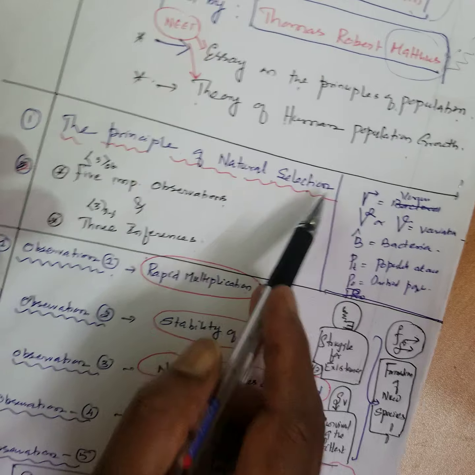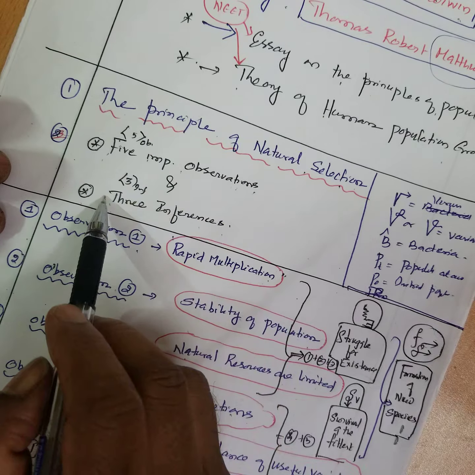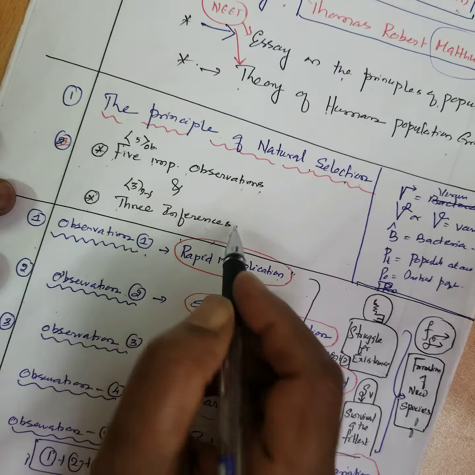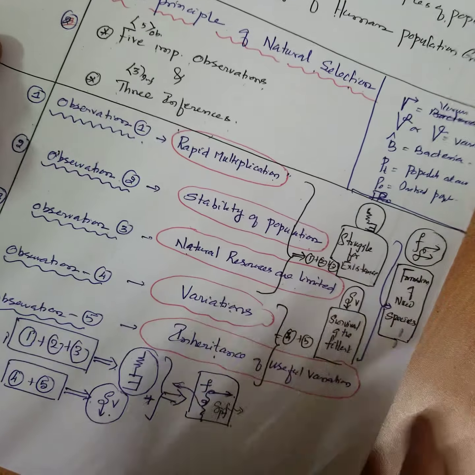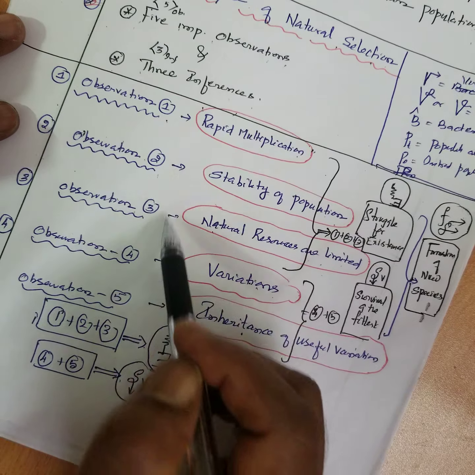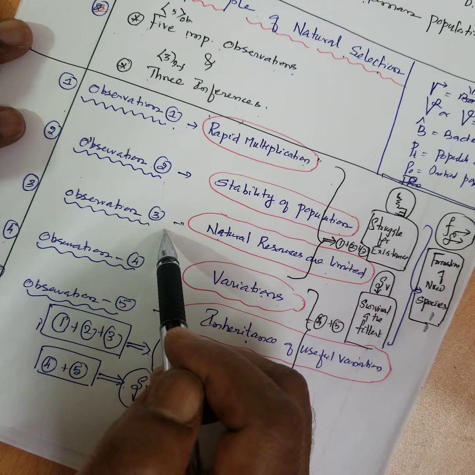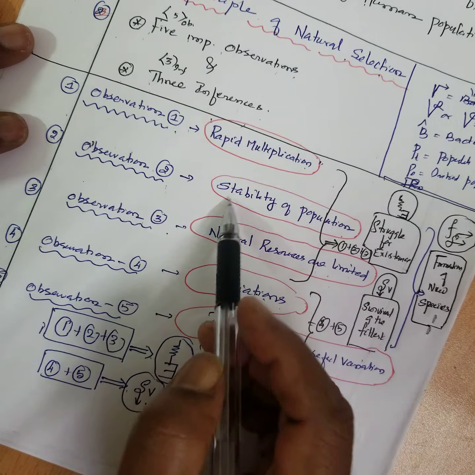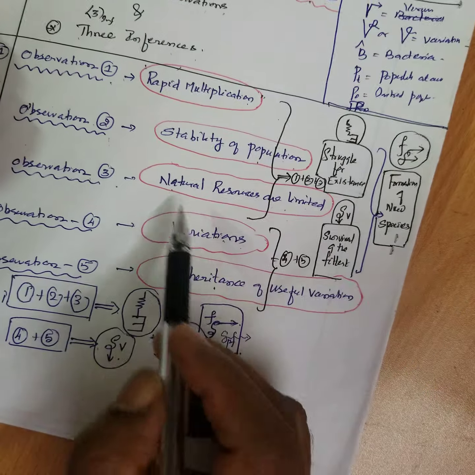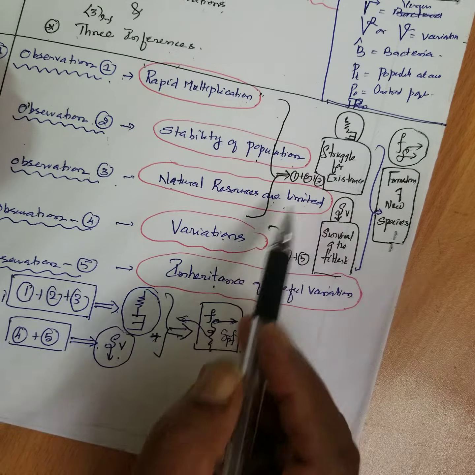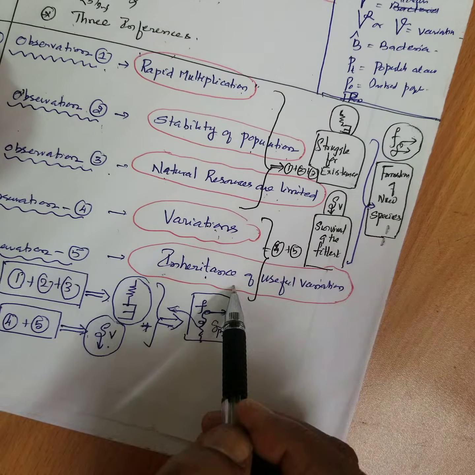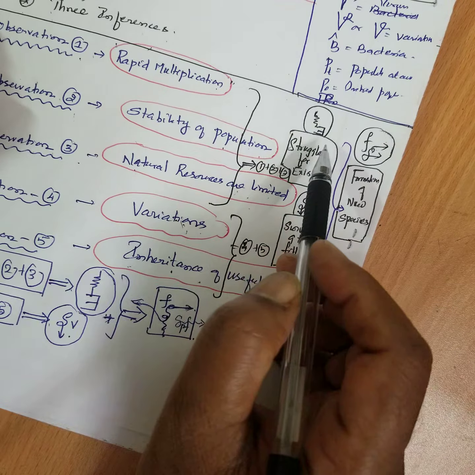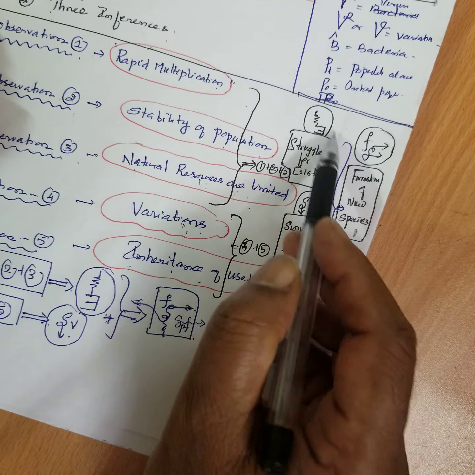The principle of natural selection has 5 important observations, not three. Sorry, 5 observations: rapid multiplication, stability of populations, natural resources are limited, variation, inheritance. Right? There are other inferences out of these observations.